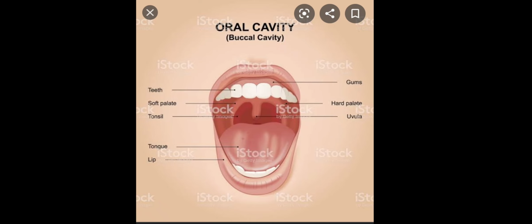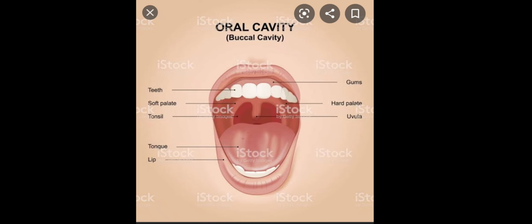The first part that we are going to discuss is the mouth. So mouth is basically the opening of your alimentary canal. Now mouth is basically meant for the first process of holozoic nutrition, that is ingestion. You always take your food through mouth.